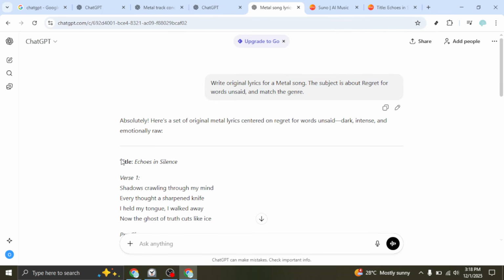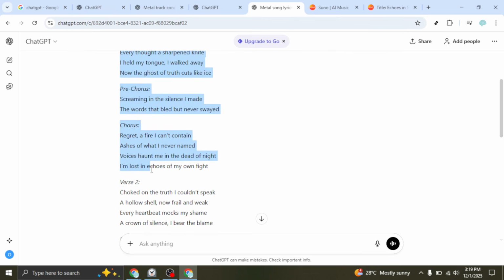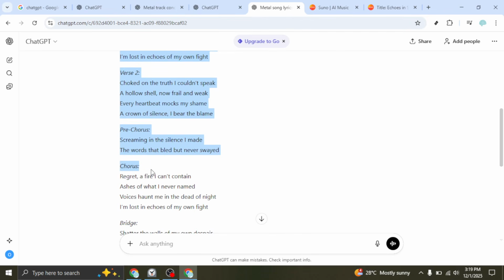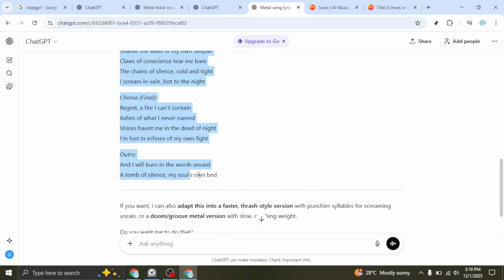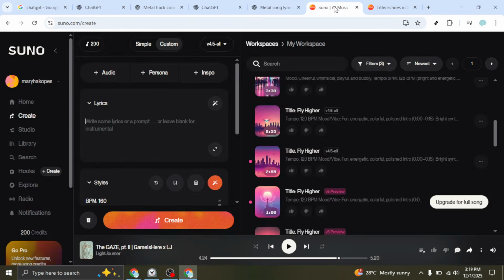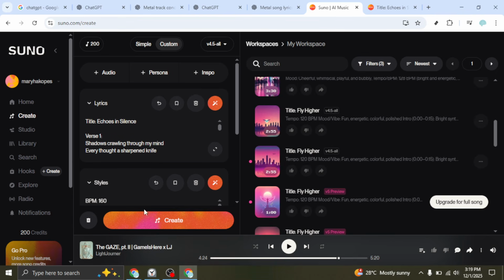If it takes a moment, be patient and feel free to change the subject to whatever theme you want while staying metal in tone. When you're happy with the result, highlight the full lyrics and copy them. Return to Suno, locate the lyrics field, and paste your lyrics. Make sure the structure is clear with line breaks for verses, choruses, and bridge so the model can interpret phrasing more accurately. Now, click Create and wait while Suno generates your music.